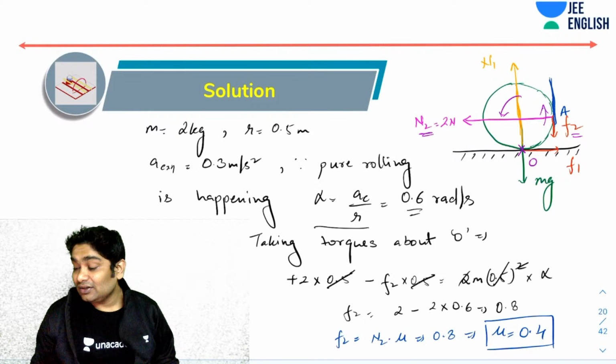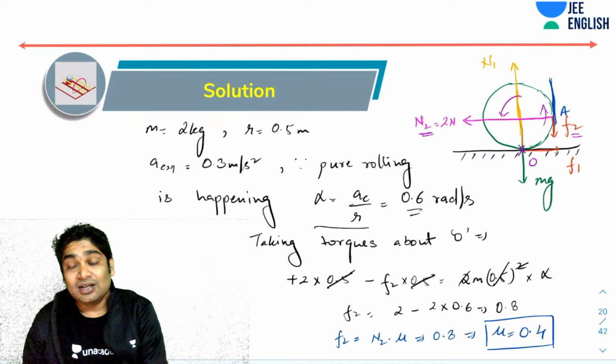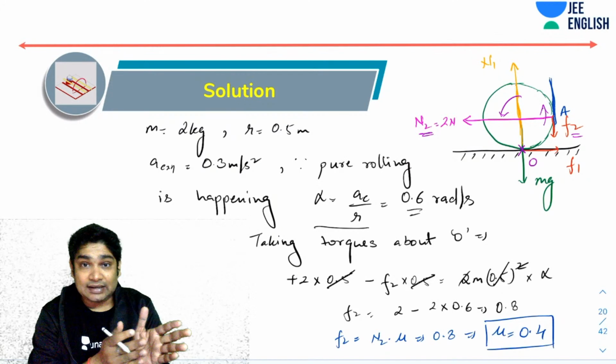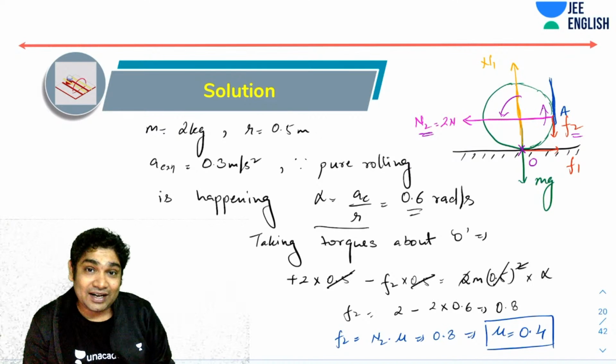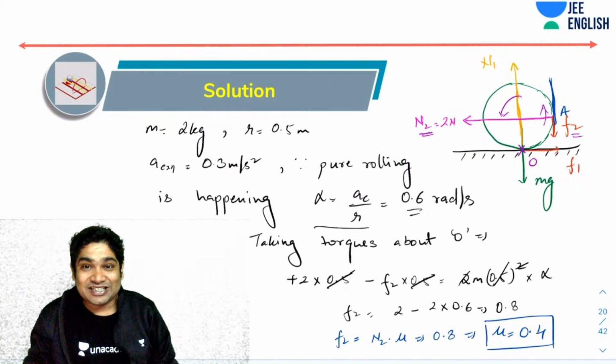Okay. So again, alternatively, what some others could have done was write all the equations for x direction motion, all the equations for y direction motion, maybe taken the torques about the CM. Okay, that would have been a very lengthy solution. But this is a shorter way.